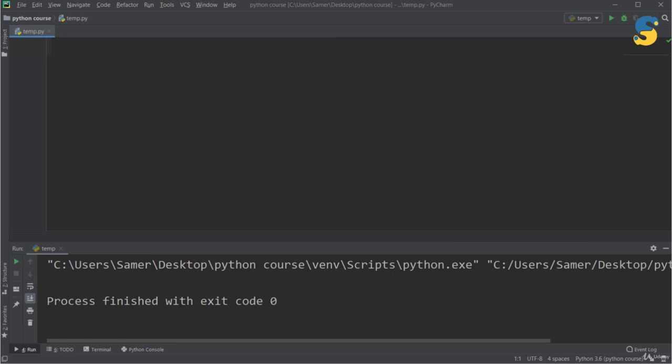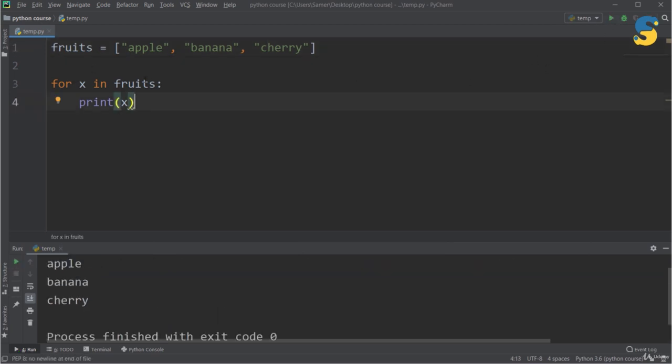The first example that I want to share with you is the following. Assume I have a list named fruits, and it has apple, banana, and cherry. And then I will use a for loop in order to print each item inside this list. So in this case, I will say for x in fruits print x, and I will get apple, banana, cherry.